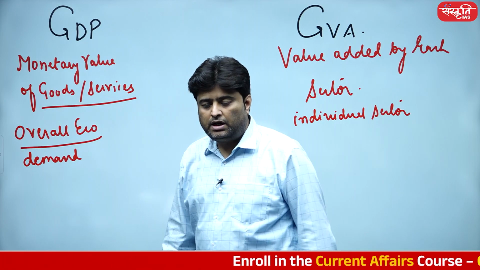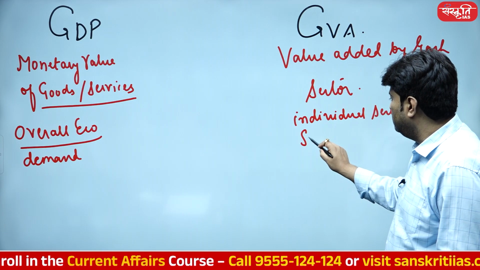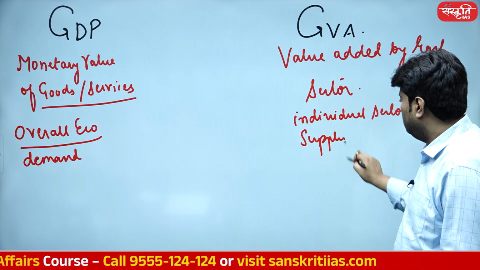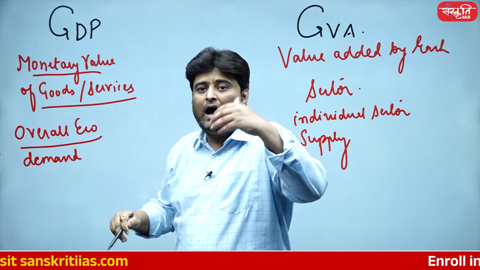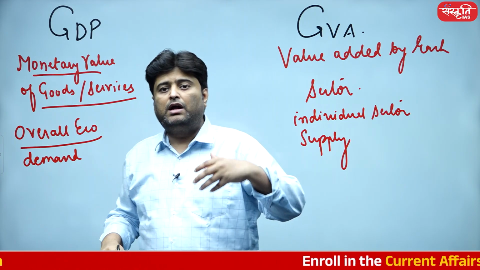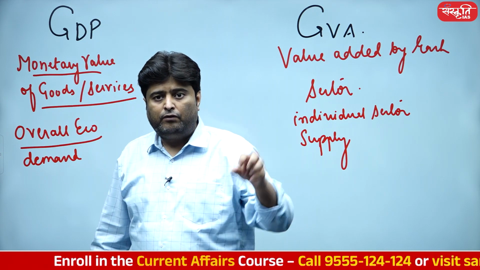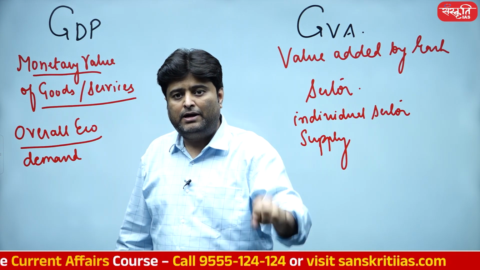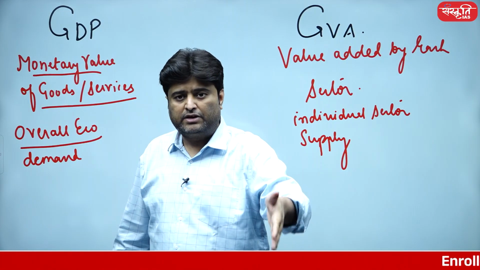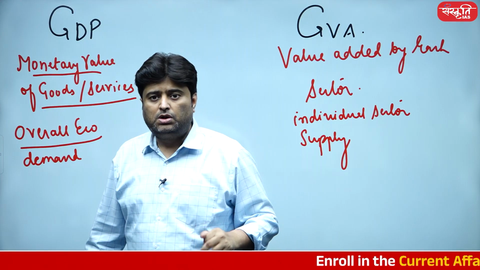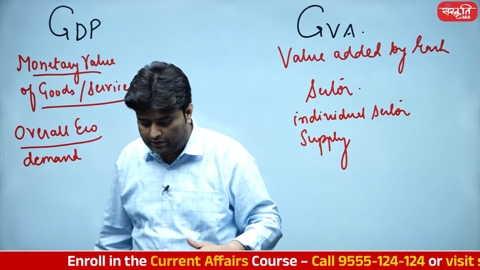One more important point: this GDP actually shows the demand side of the economy, whereas GVA shows the supply side of the economy. Why exactly the demand side of the economy? Because the monetary value is finally paid by us, the consumer. And whatever consumers are paying, it is basically a demand that we are generating. And whatever value is being added by the producer, the wholesale dealer and all these things, it's the supply. It is actually dependent upon the supply. So GDP is basically the demand side of the economy. GVA is basically the supply side of the economy.